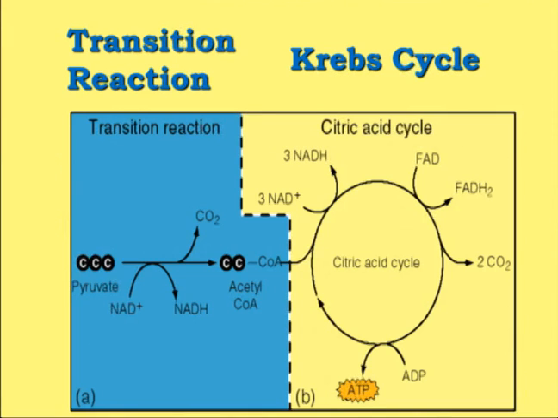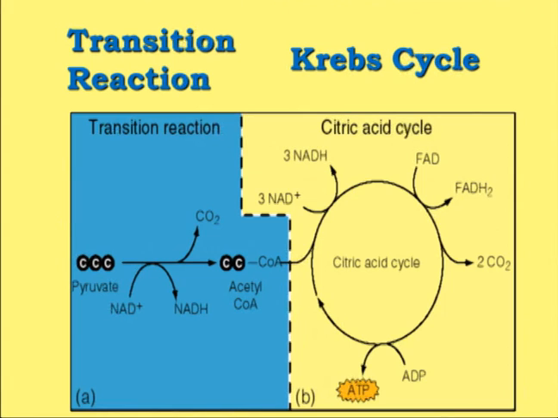Okay. Now once the pyruvate is being formed, this pyruvate is converted into the acetyl-CoA, and this reaction is known as the transition reaction. Now this reaction generally takes place in the cytosol, and it is being performed by the multi-enzyme complex called pyruvate dehydrogenase complex.